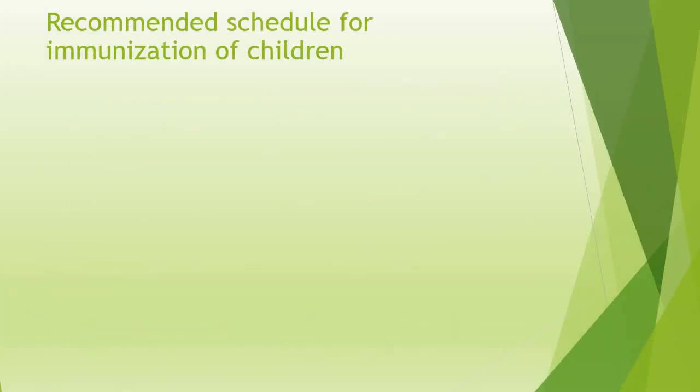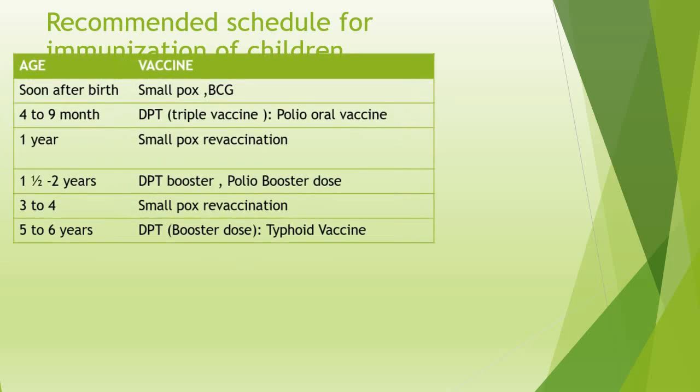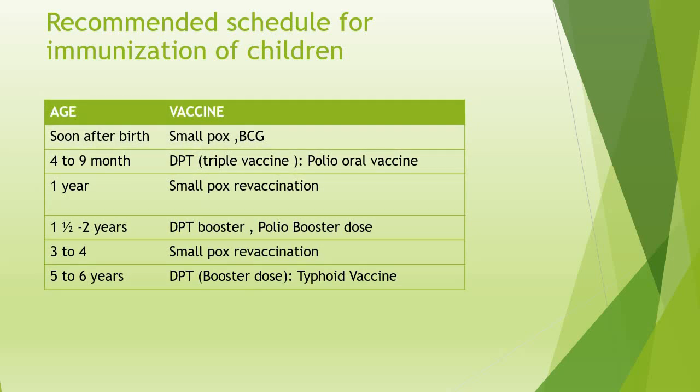Now, children are very sensitive, and so there is a recommended schedule for immunization of children against certain diseases. Like soon after birth, they are given a smallpox vaccine and BCG vaccine. BCG is Bacillus Calmette-Guerin, and at 4 to 9 months, the DPT triple vaccine is given. DPT is for 3 diseases: diphtheria, pertussis, and tetanus. Pertussis is whooping cough. Also at 4 to 9 months, the oral polio vaccine is given.